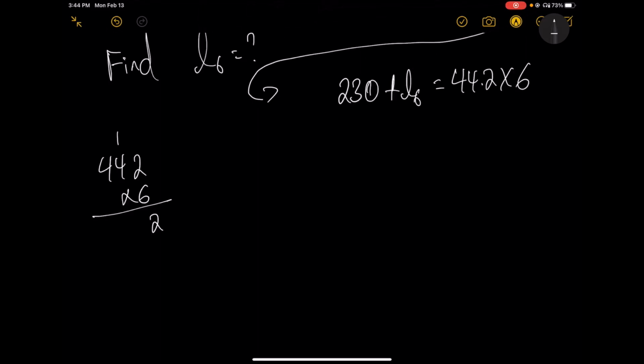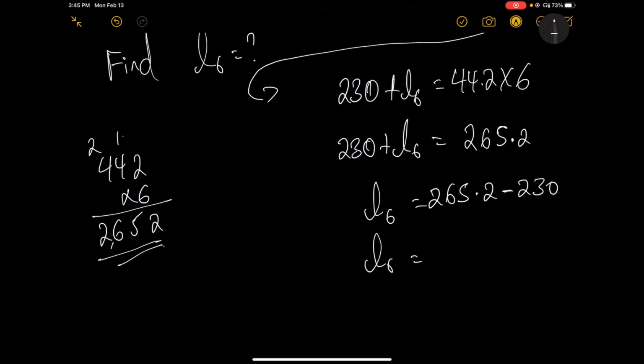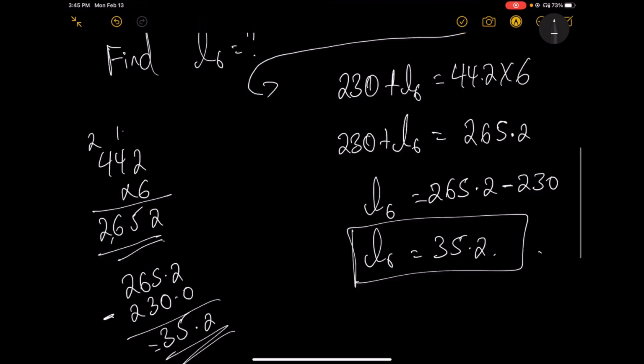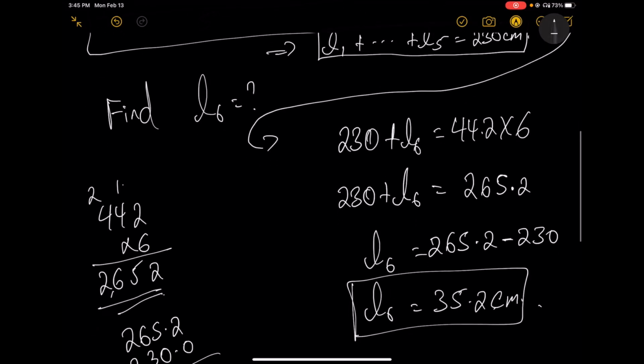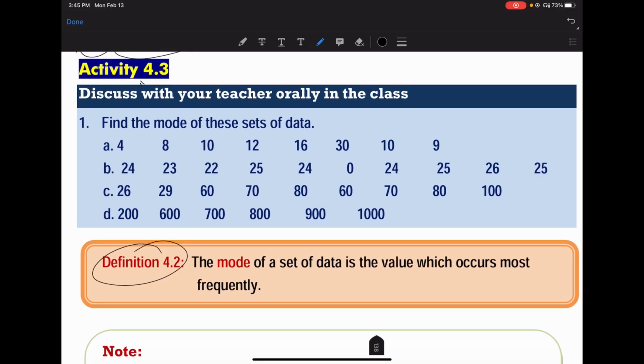Therefore 230 plus L6 is equal to 265.2. L6 is equal to 265.2 minus 230. L6 is about 35.2. Therefore L6 is 35.2 centimeters.